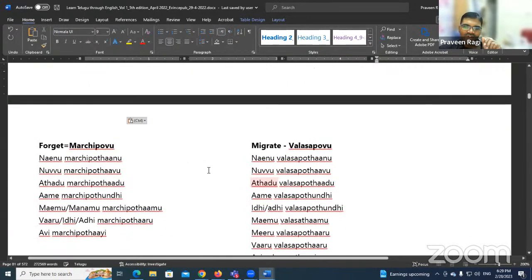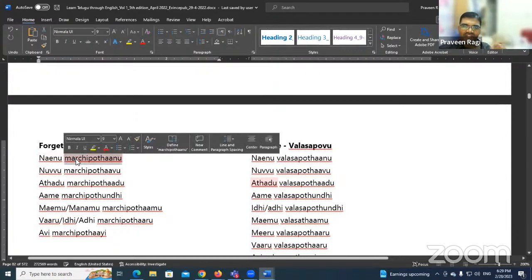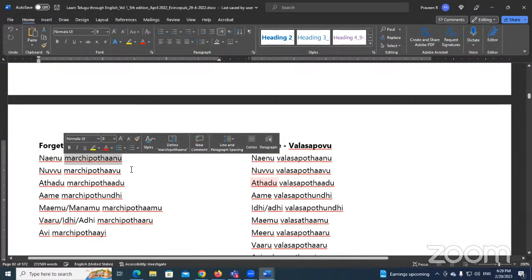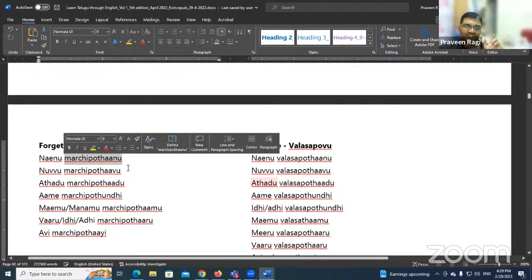Then if you go down, marchipovu is there. So marchipovu becomes marchipotanu. Let's try the negative form, andi. The positive is నేను మర్చిపోతాను. For the negative, I don't forget, you need to say the meaning of I don't forget.